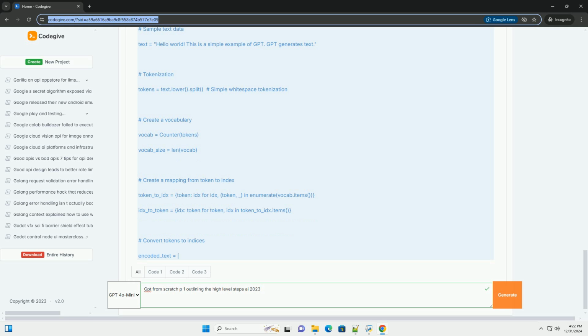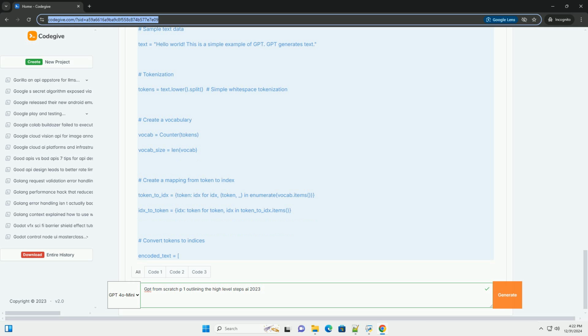Convert tokens to indices. encoded_text = [token_to_idx[token] for token in tokens]. print(f"Encoded text: {encoded_text}"). Step 4, Model Implementation.